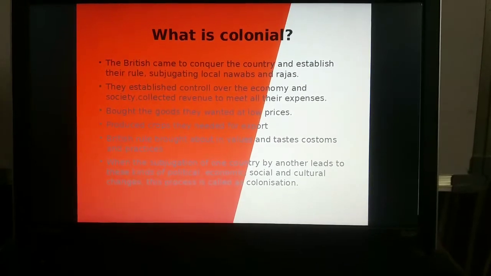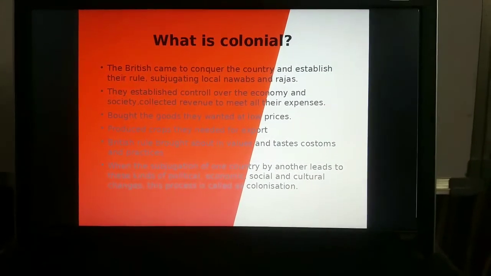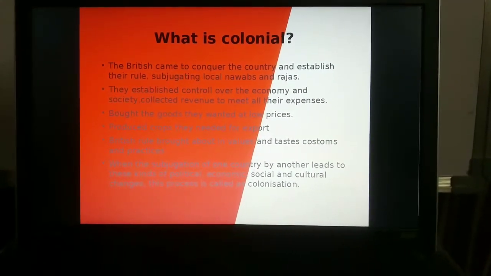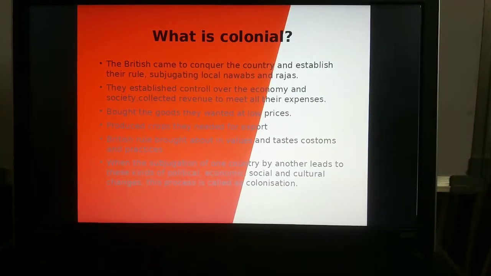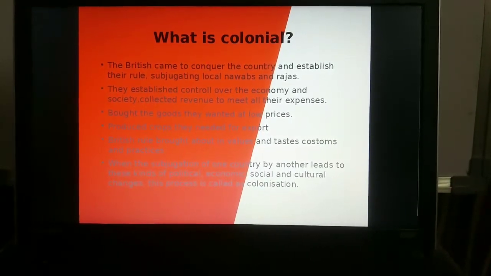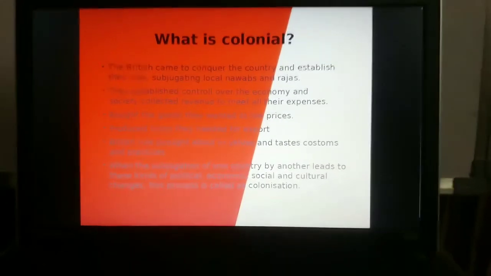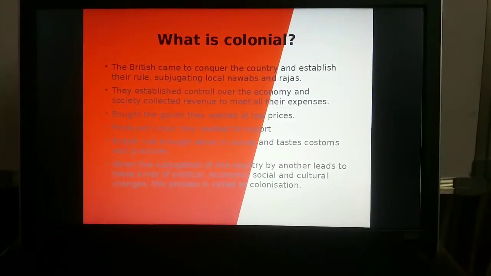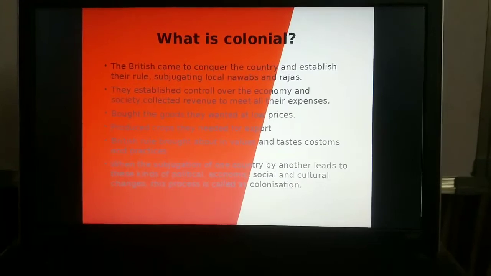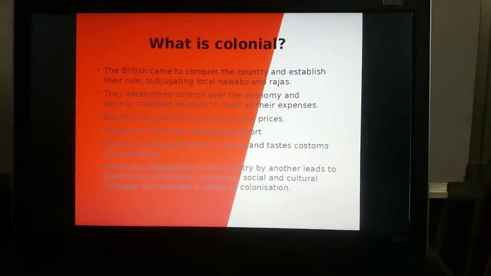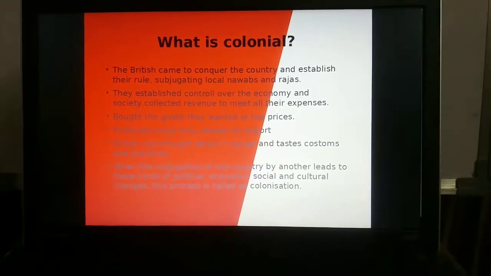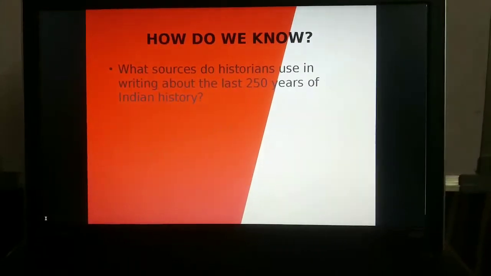You will also come to know about the changes British rule brought about in values and tastes, customs and practices. When the subjugation of one country by another leads to these kinds of political, economic, social and cultural changes, this process is called colonization.